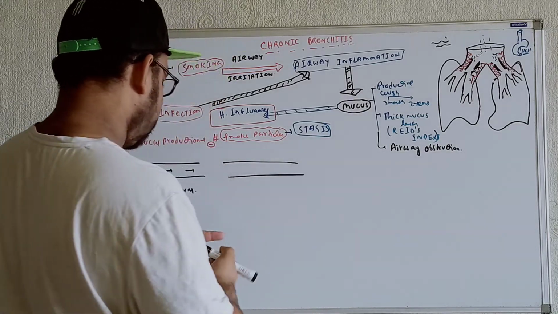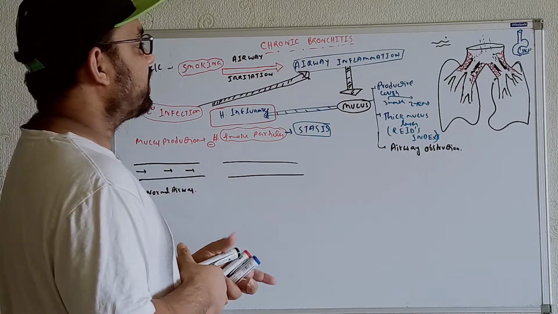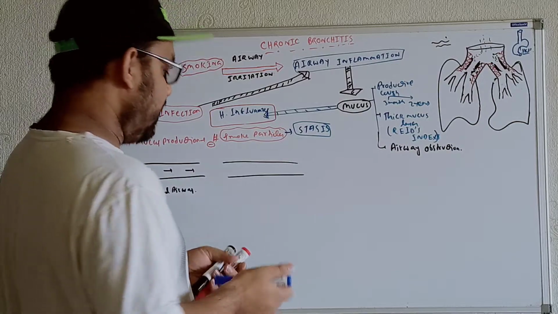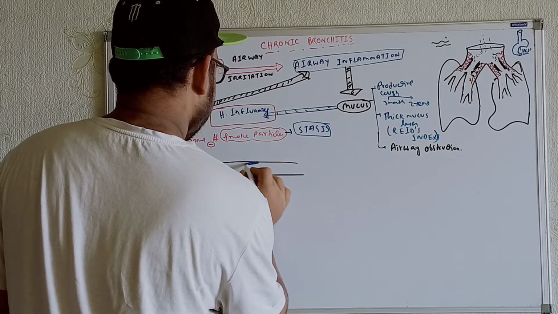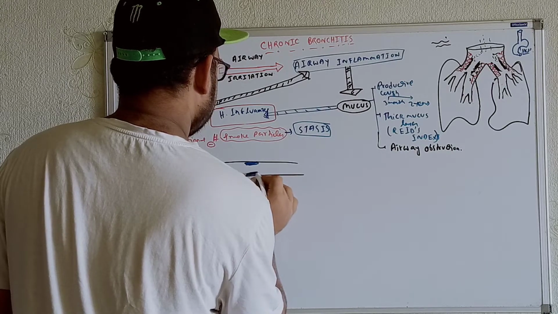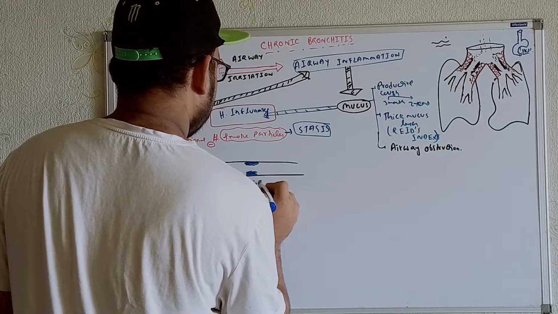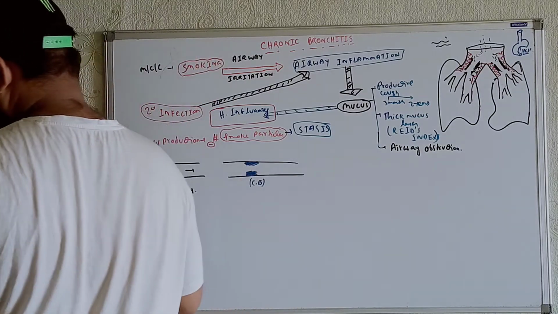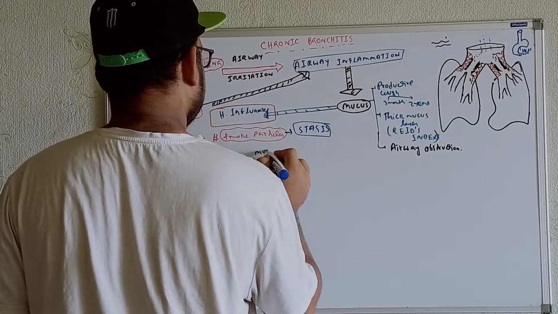So here I have drawn the airway of an individual who has chronic bronchitis. In these patients of chronic bronchitis, we're getting obstructions, basically from the mucus.